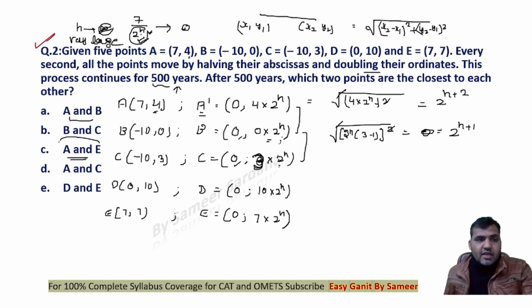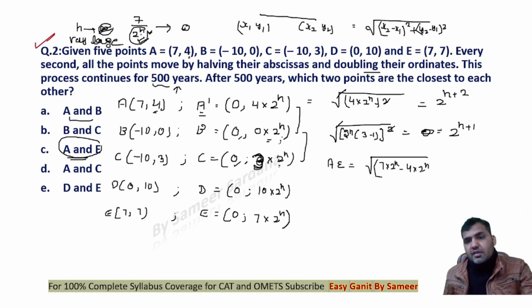If I want to find out the distance between A and E, it will be again square root of x2 minus x1 square plus y2 minus y1 whole square, right? This gets cancelled and this is 2 power n, 7 minus 4 is 3. This is 3 multiplied by 2 power n.